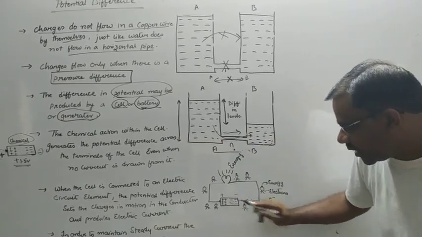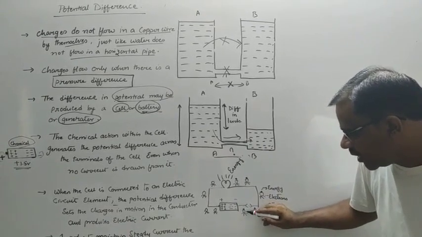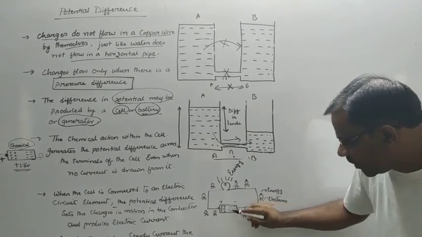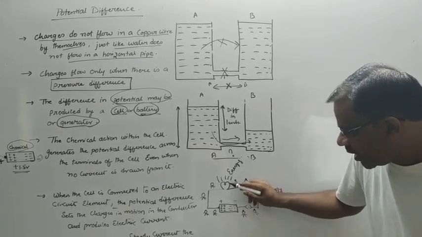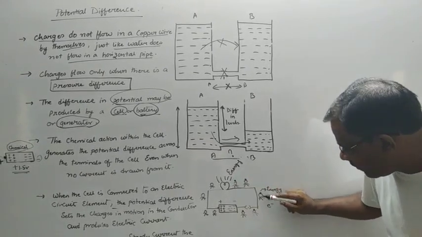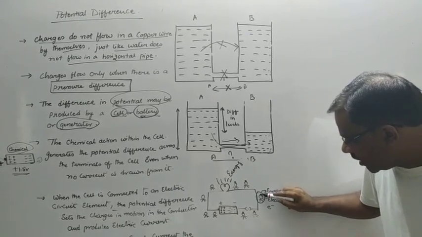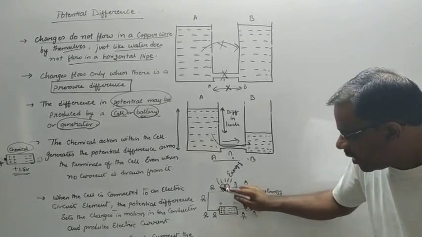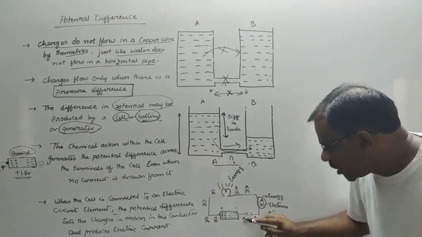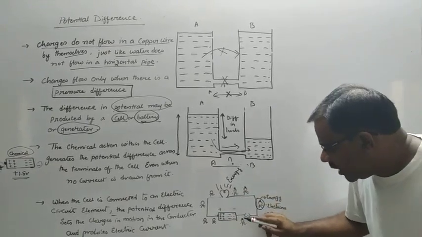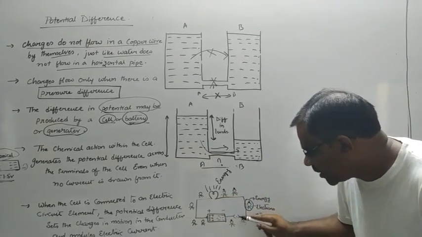When the cell is connected in a circuit, the electrons present in the metallic wire carry the energy from the battery to the bulb. So this energy is carried by the electrons and then the energy is supplied. If we consider this man as the electron, the energy is carried by them and is supplied to the bulb. The charge carriers will come again, pick up the energy from the cell and expend it to the bulb. So continuously the charge carriers will take the energy, supply it to the bulb and come back, take the energy and supply it to the bulb.